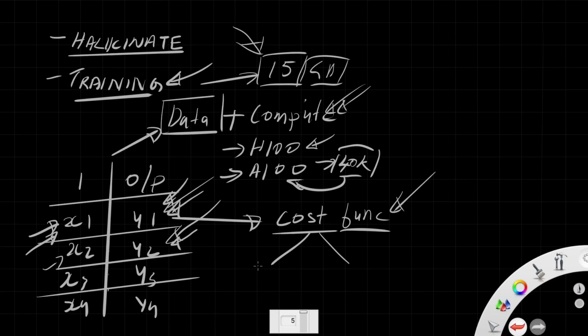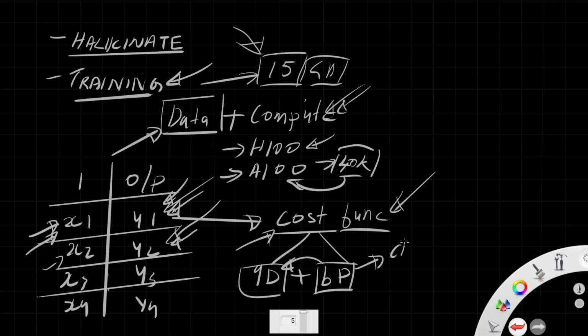One is gradient descent plus back propagation. So those are the two algorithms. Basically, we use back propagation to achieve gradient descent. That's how we do it to optimize the cost function. Backpropagation uses something very simple in calculus called chain rule. And this is working behind almost all the AIs these days, backpropagation and gradient descent.